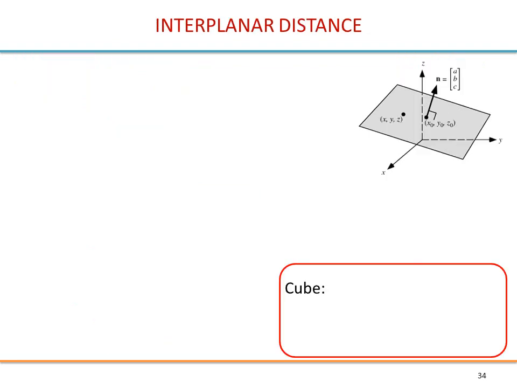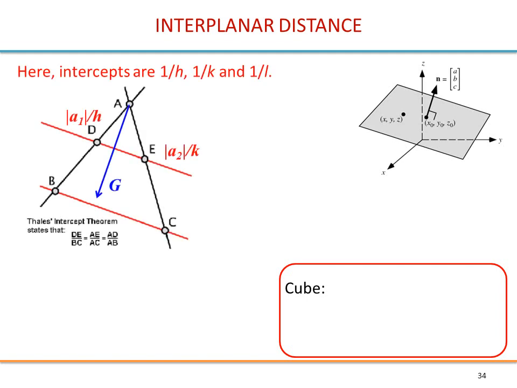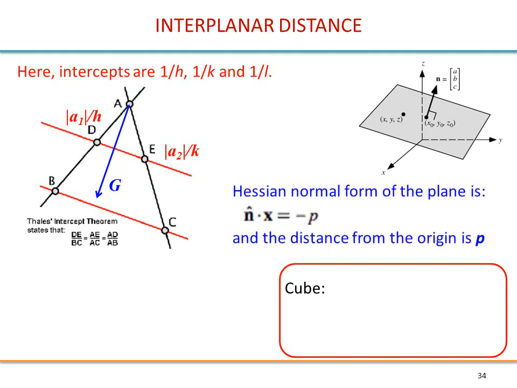Alright, let's see now the interplanar spacing. We can use again this drawing, together with the Hessian normal form of the plane. This is the same definition as we have seen in the previous slide, the first one. P is the distance from the origin, so it is the interplanar distance in our case. Let's take this drawing.